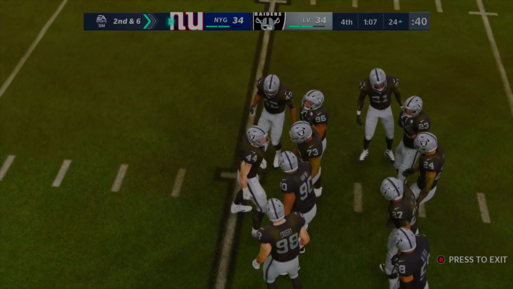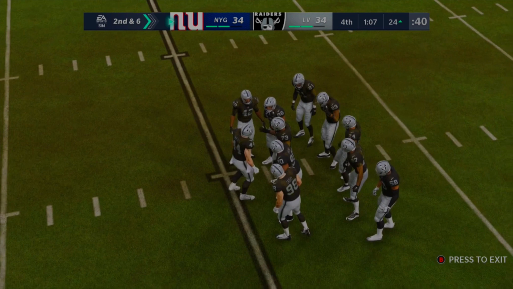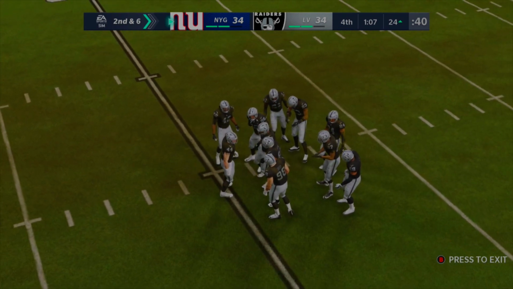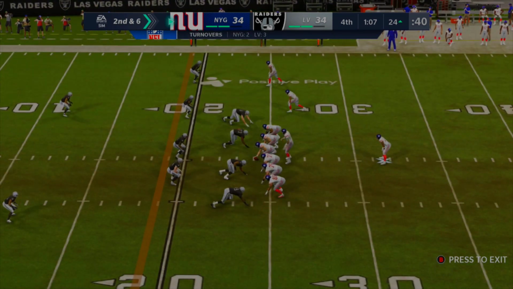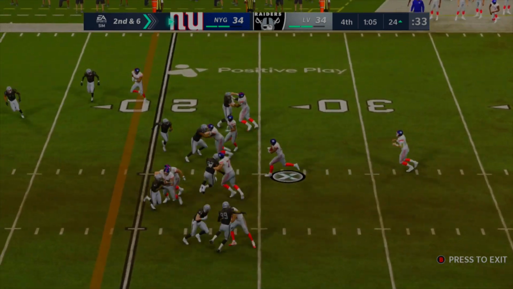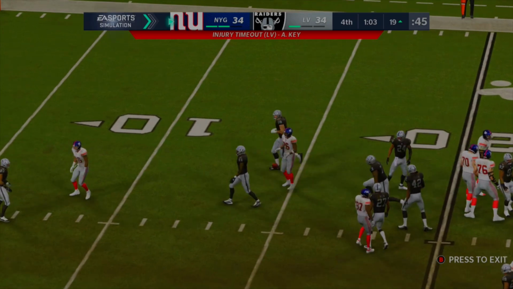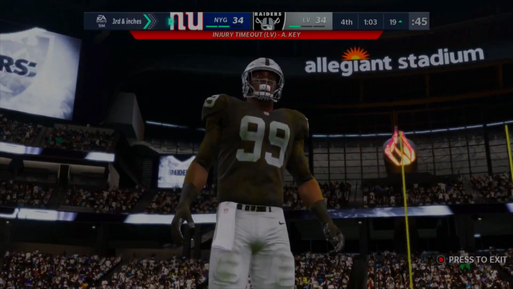But now we have a minute left, 7 seconds extra. 2nd down and 6 with Giants ball. 2 timeouts for both teams, tied at 34. At the opposing 24-yard line. So they are close to the red zone. If the 25-yard line is the red zone, actually they're in the red zone. So here comes Daniel Jones, I believe, or that is their backup, which could be Colt McCoy in. And it's going to be a handoff to Saquon Barkley, who's back on the field. Of course, an injury timeout, so a timeout's going to be called by the Raiders.